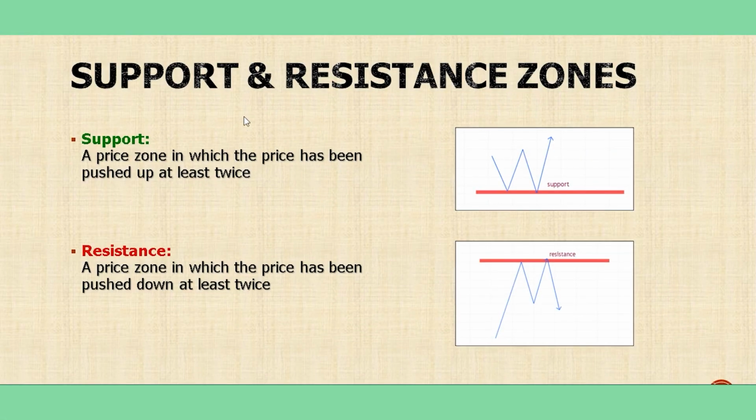What are support and resistance zones? The definition of support is a price zone in which the price has been pushed up at least twice. For example, the price has gone down, pushed up, gone down, and pushed up again. We mark this price as a support zone. What is a resistance zone? It's the opposite. A price zone in which the price has been pushed down at least twice. We have gone up, pushed down, gone up, and pushed down again. We mark this zone as a resistance zone.